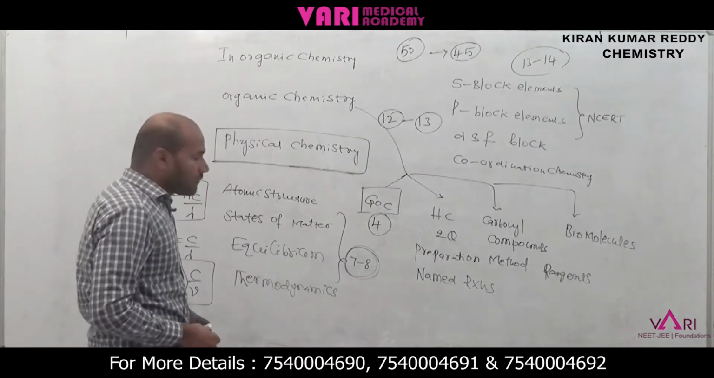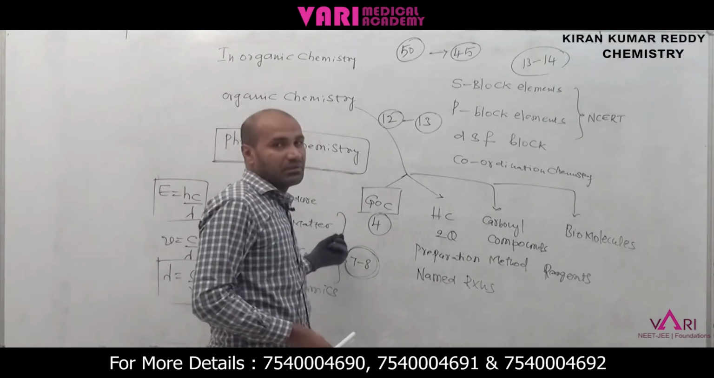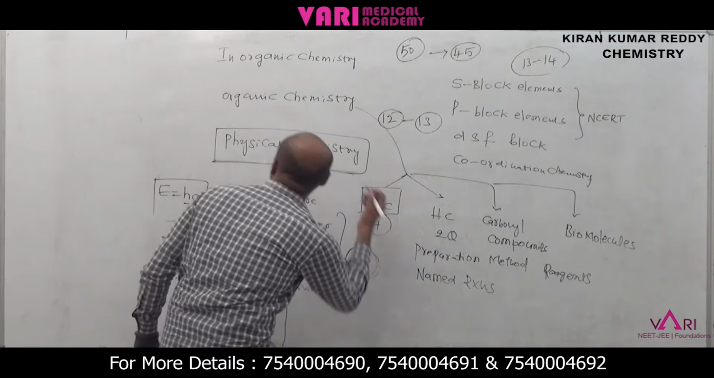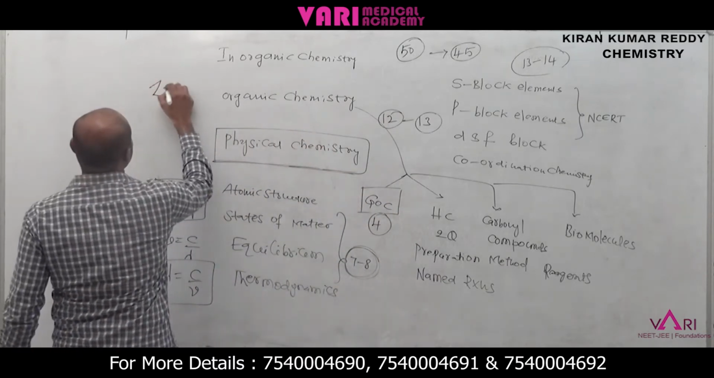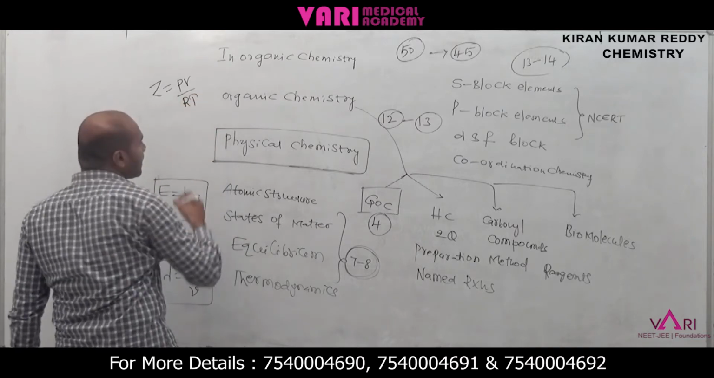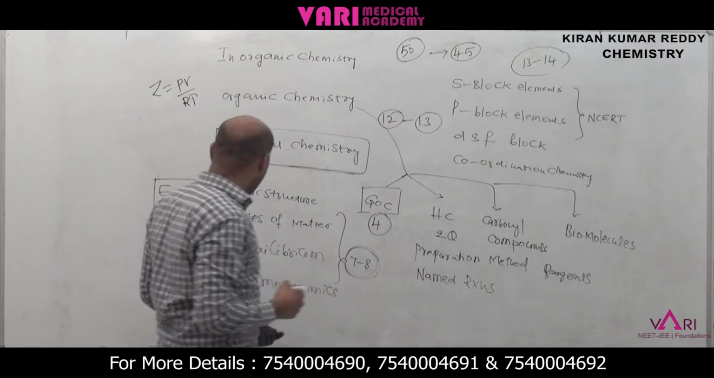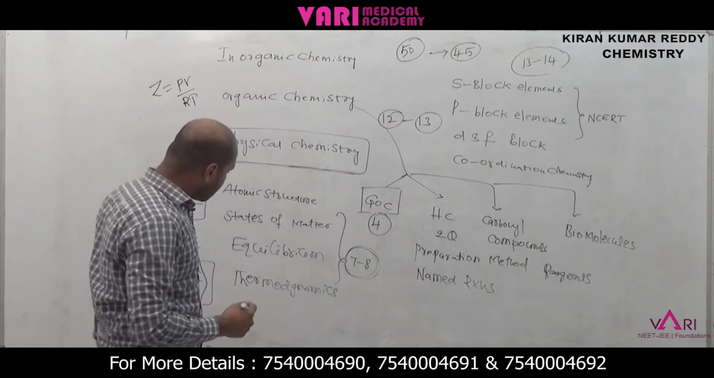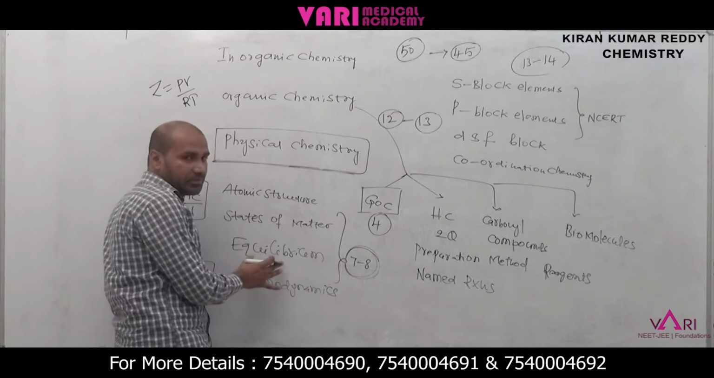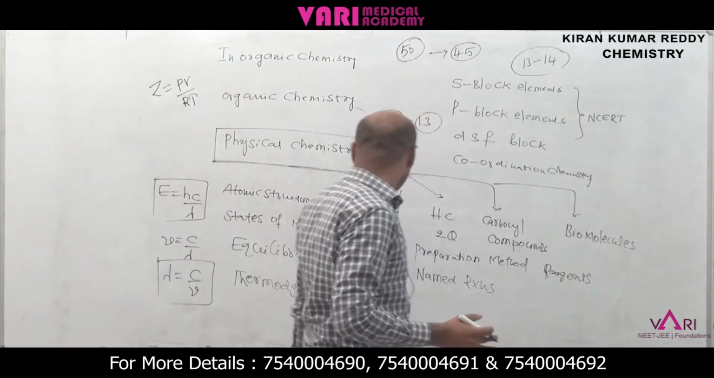Next one is the positive deviation and negative deviation from the compressibility factor. What is the compressibility factor? Z is equal to PV by RT. And Van der Waals gas equations are also very important. From equilibrium, two questions come, on Kp and Kc. Kp is equal to Kc (RT) power delta Ng.